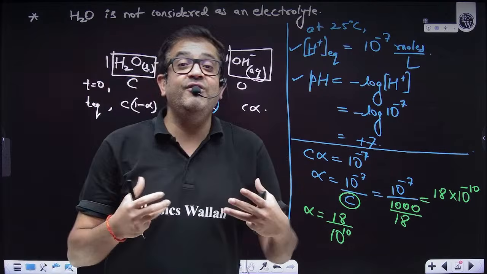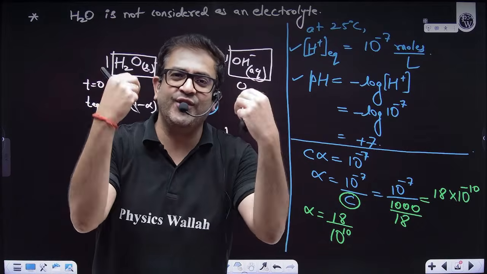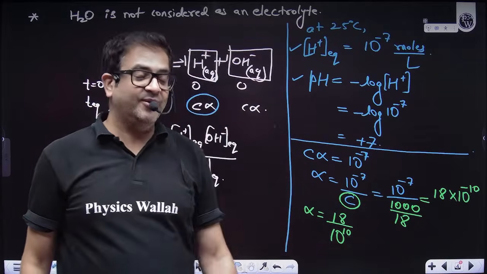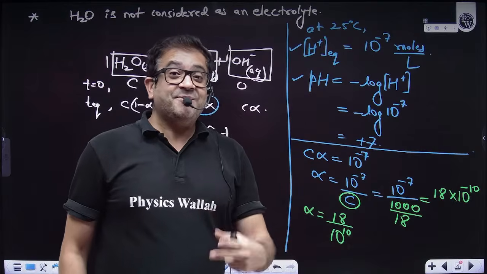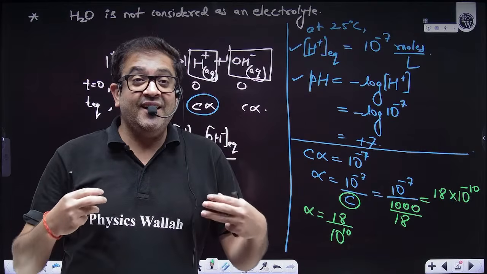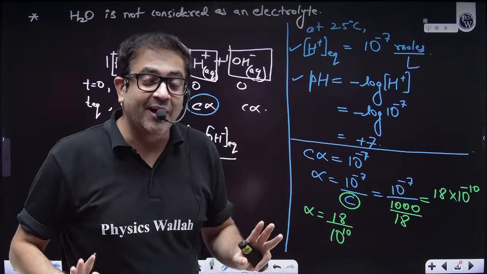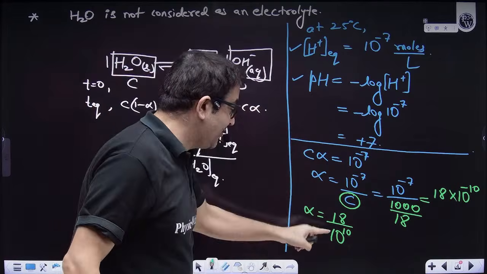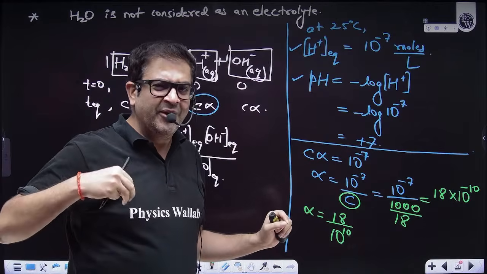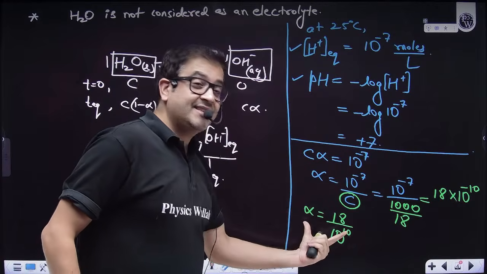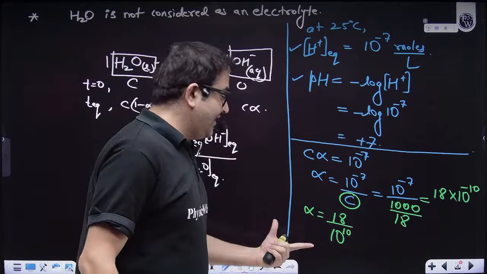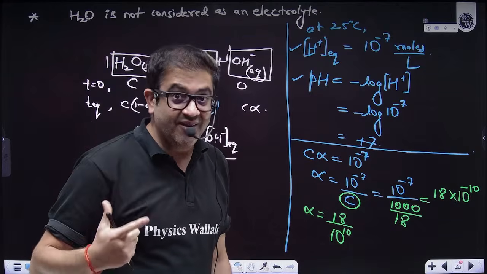Now, let me give you an idea. You will say for yourself, no sir, water is not an electrolyte. How? You know what is 10 raised to the power 7? Because we people understand rupees like anything. We are all in love with money. So can you tell me in rupees format how much is 10 raised to the power 10? 10 raised to the power 7 is 1 crore.